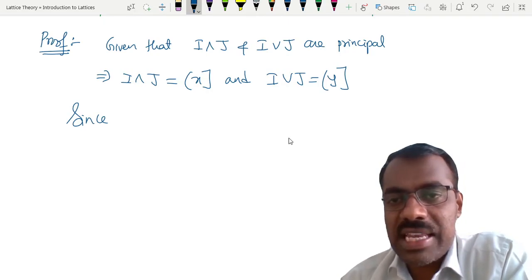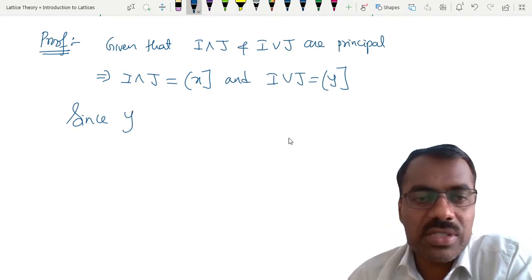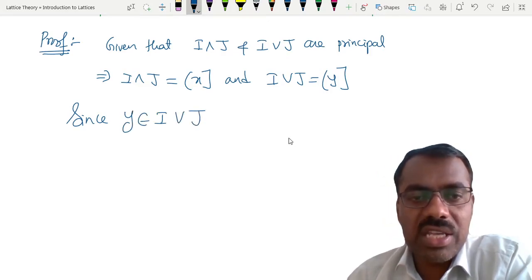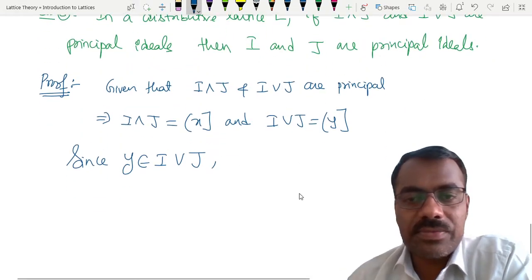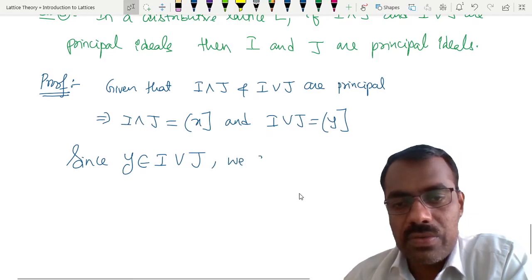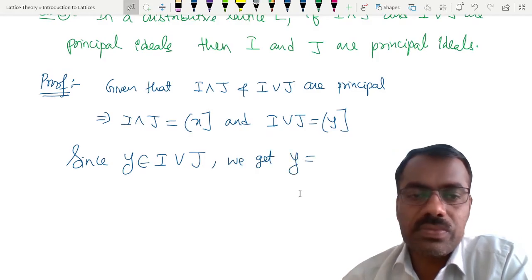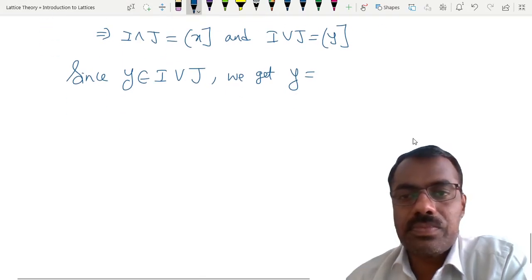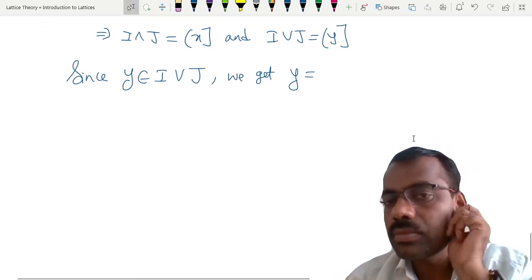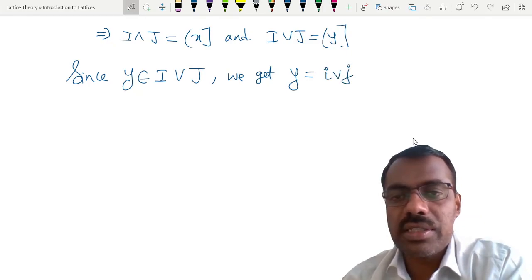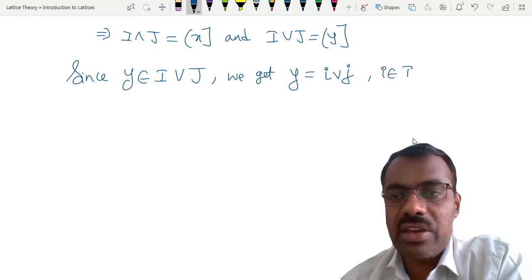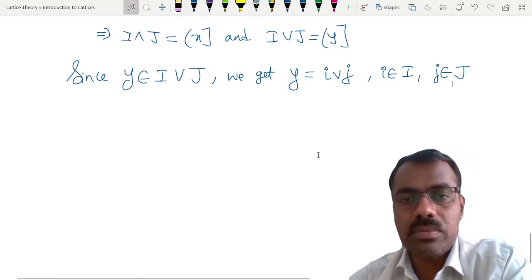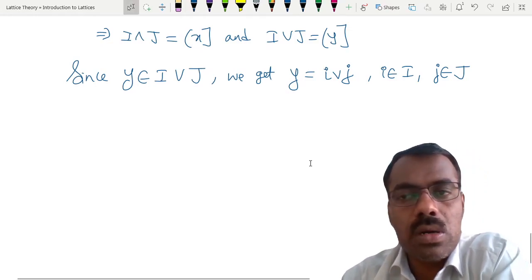Because y is in this ideal, which is equal to this. So since y belongs to I join J, by the previous result we can write y is equal to i join j, for i in I and j in J. Is this clear? Any problem? Yes, sir. Okay.